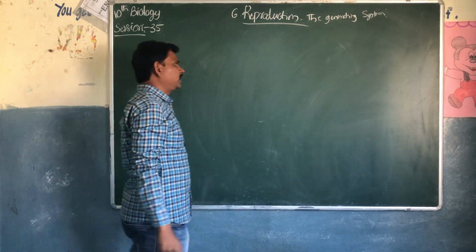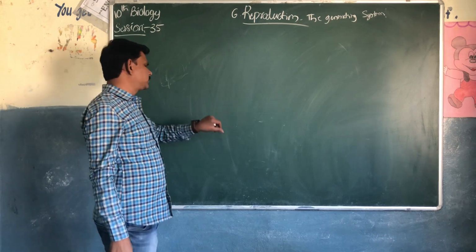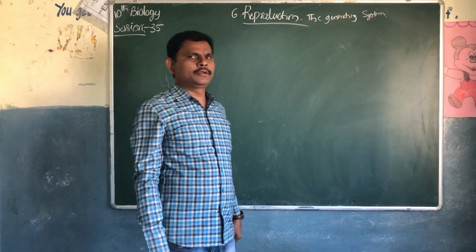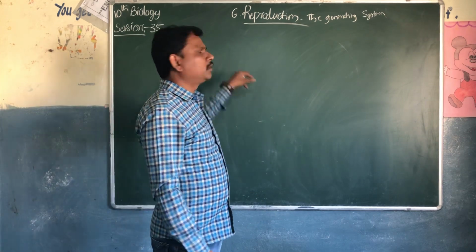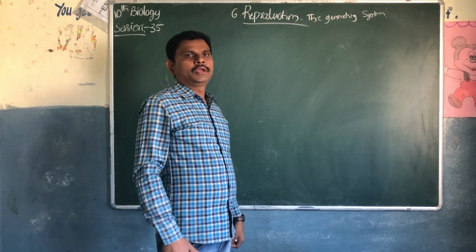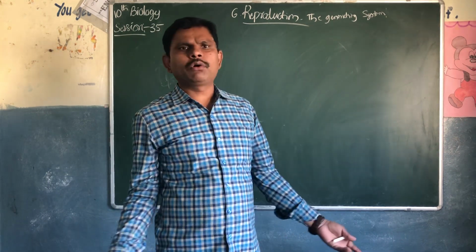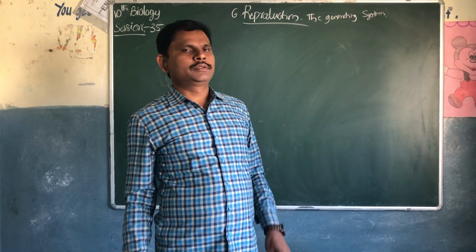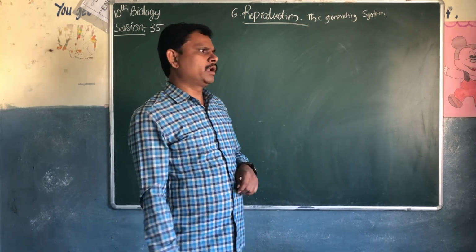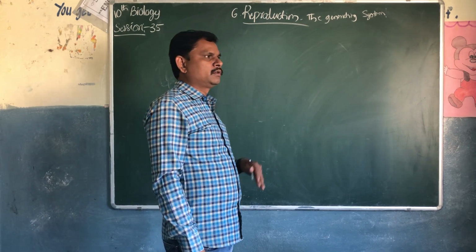A generating system, whether it is plants or animals. For the future generation, they need reproduction. If reproduction is stopped, there is no reproduction, there are no future generations. So that's why reproduction is very important for the future generation, whether it is plants